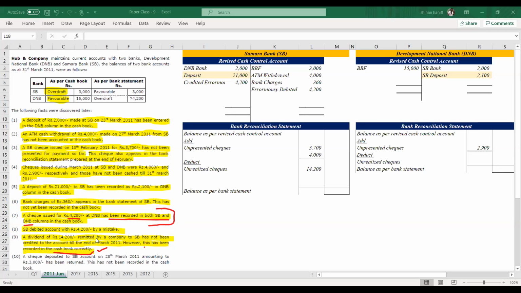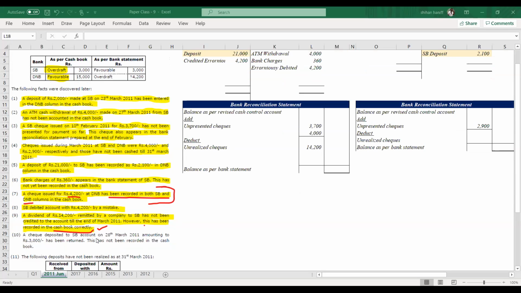Right. So transaction number 10, a check deposited. Ninth one, I'll explain again. Transaction number 9.